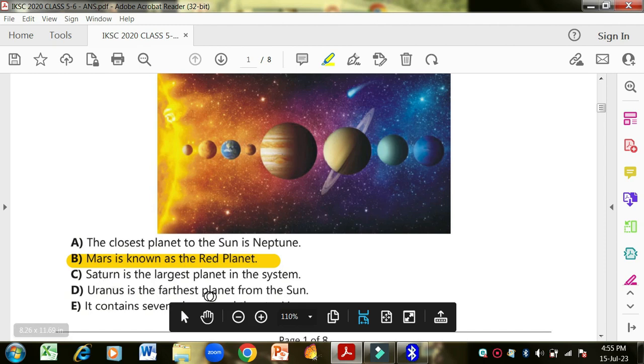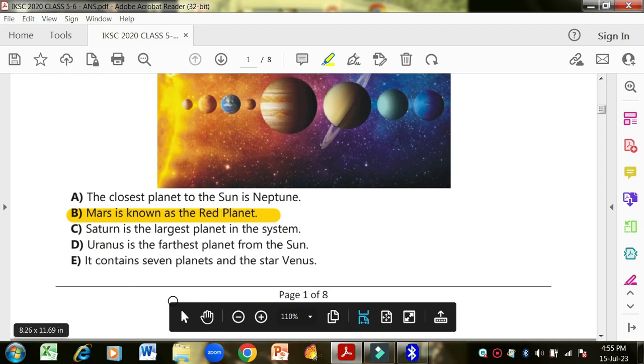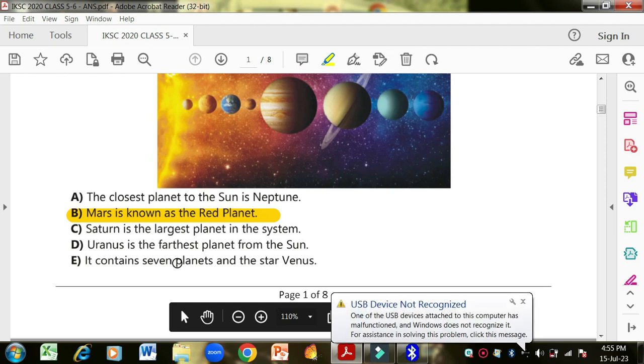Saturn is the largest planet in the system. Uranus is the farthest planet from the sun. It contains 7 planets and star Venus. So the rest of the options are wrong. You can see the solar system. You can see which one is the farthest and which one is the largest planet.